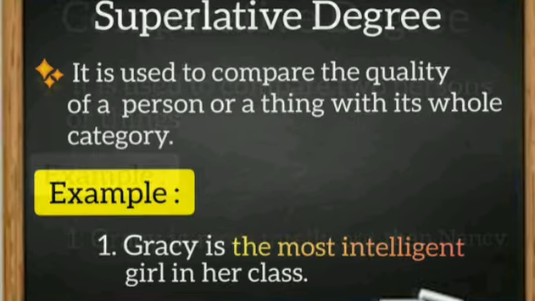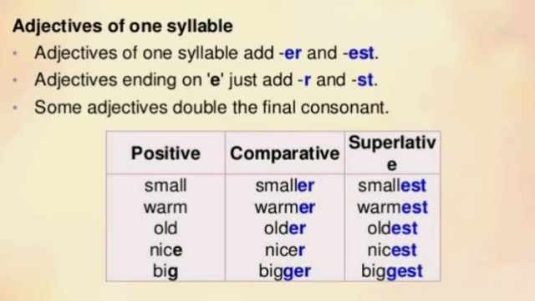Let us see the superlative degree. It is used to compare the quality of a person or a thing with its whole category. For example, Gracie is the most intelligent girl in her class. Mumbai is the largest city in India. Iron is the most useful metal.